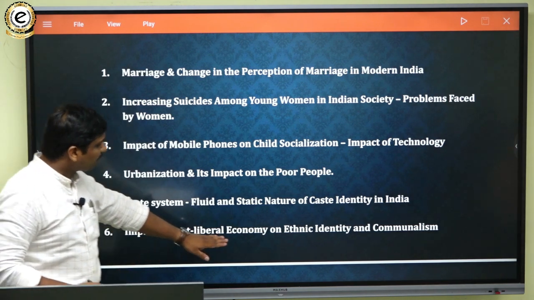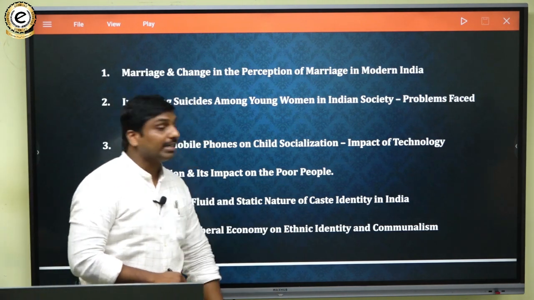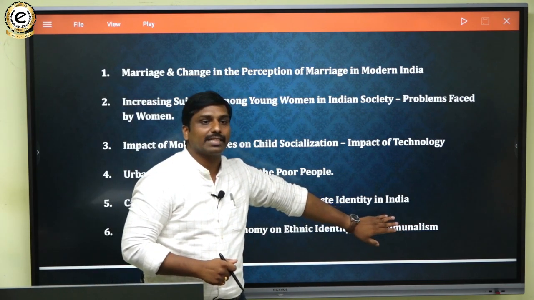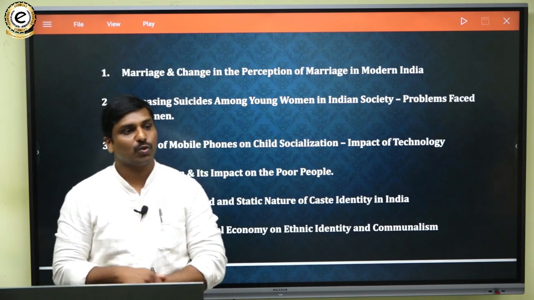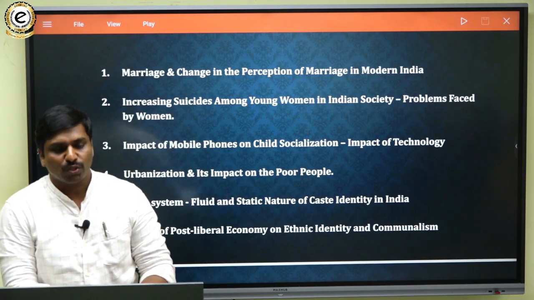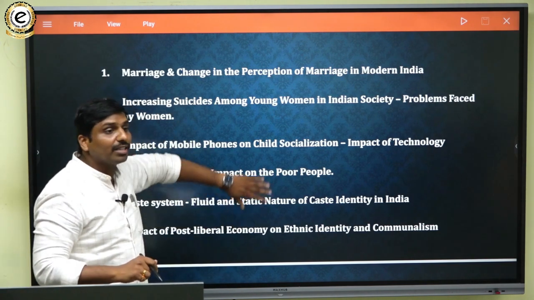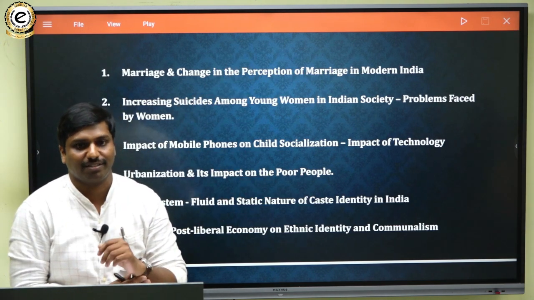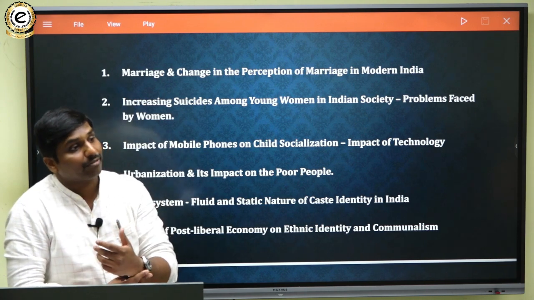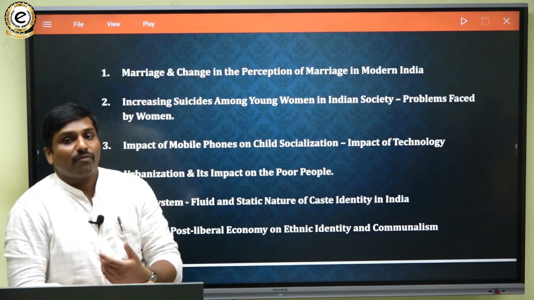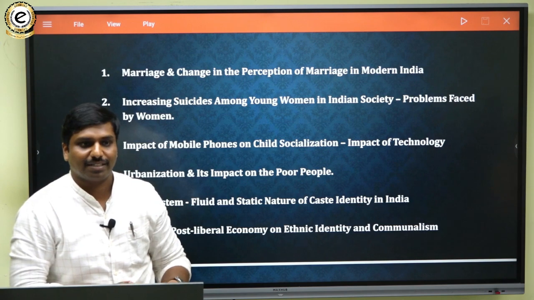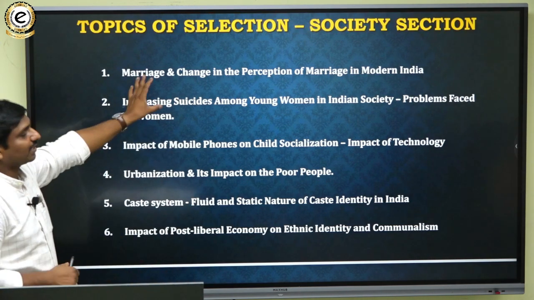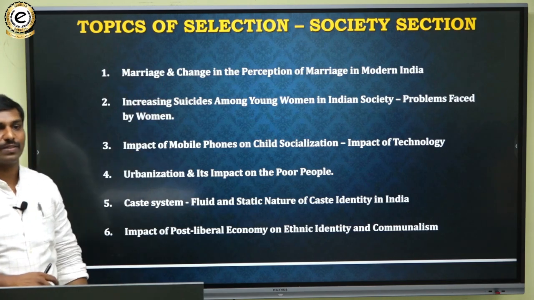Then the impact of post-liberal economy on ethnic identity and communalism. The central theme was communalism. So except for this question, all other questions were generic and current-oriented, and you can write answers with a basic and general understanding of the functioning of society. Okay. So these are the topics that have been picked by UPSC in the society section.